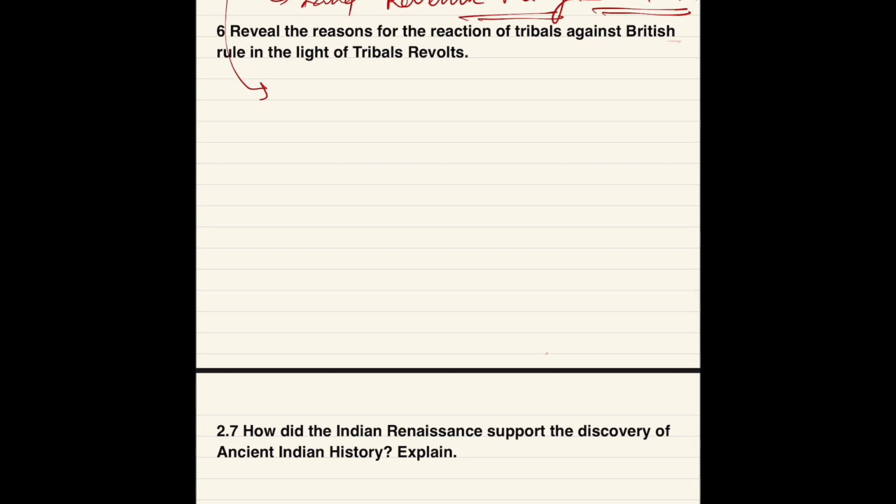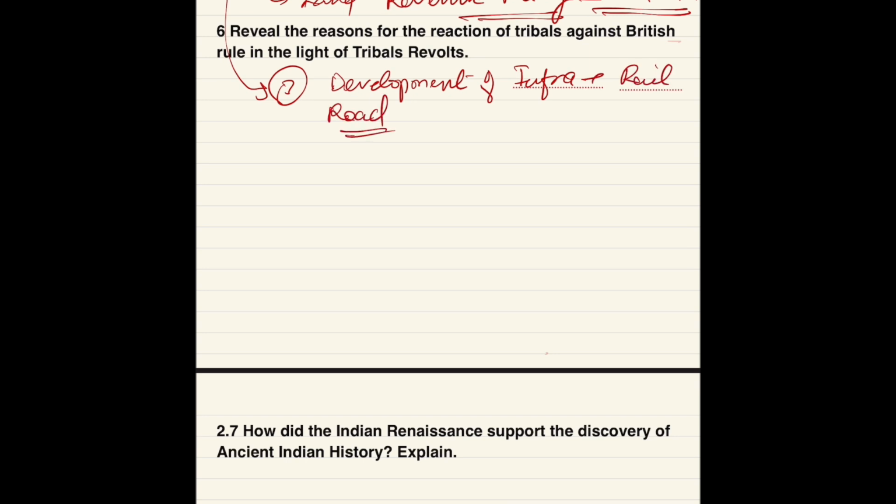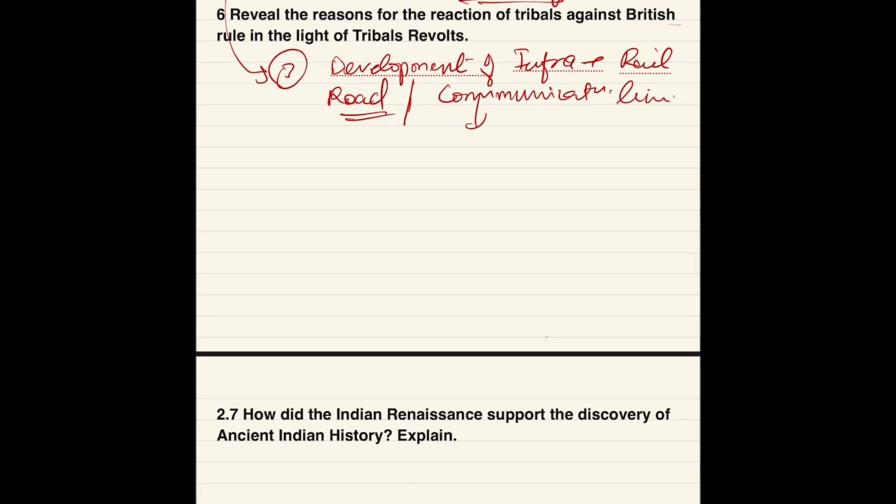Then, if you write about the third point, you can mention development of infrastructure like rail, road, and communication like the telegram, तार जिसको बोलते थे, communication lines. Okay, so इन्होंने क्या किया? Guys, here I am discussing question number 5 only, so do not be confused. Once I explain everything, I'll rub these things out.